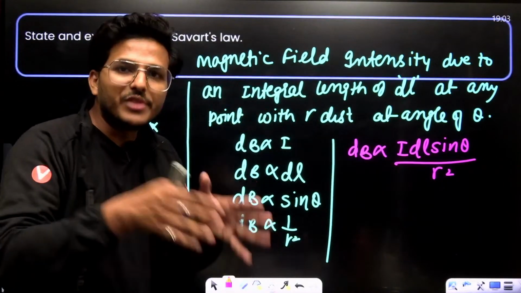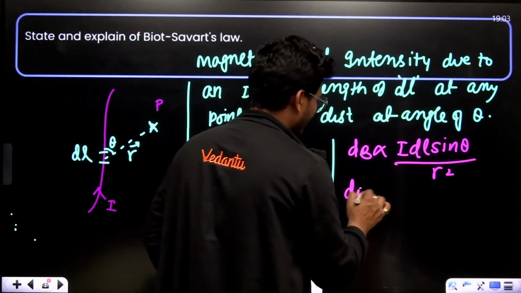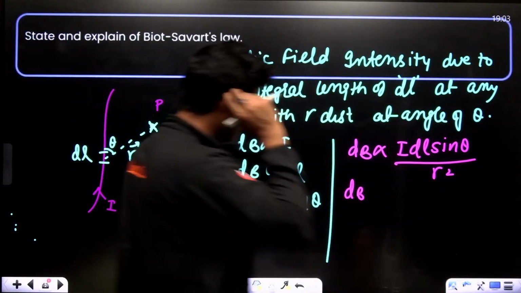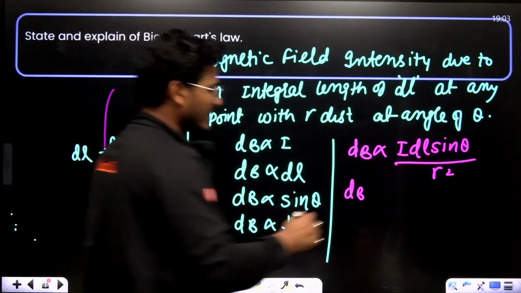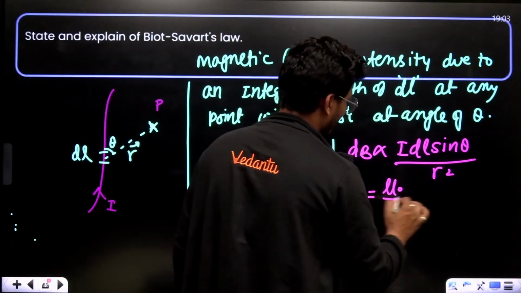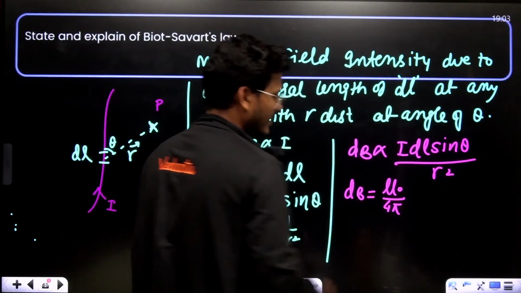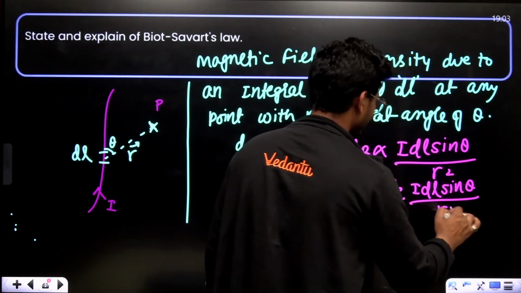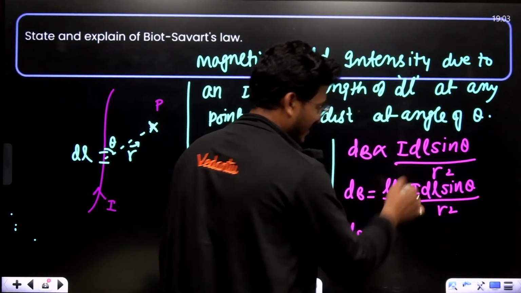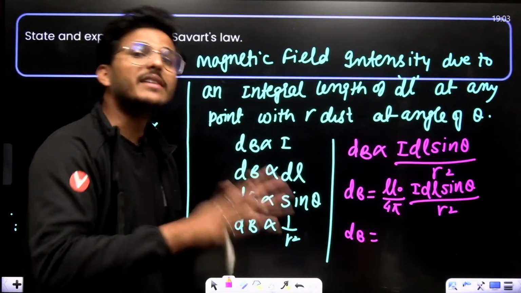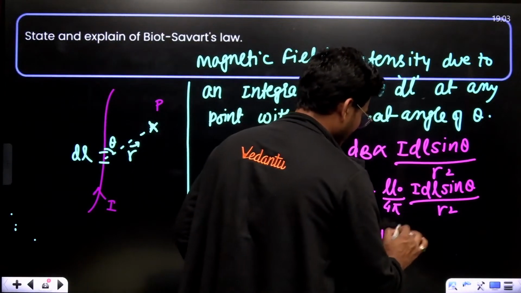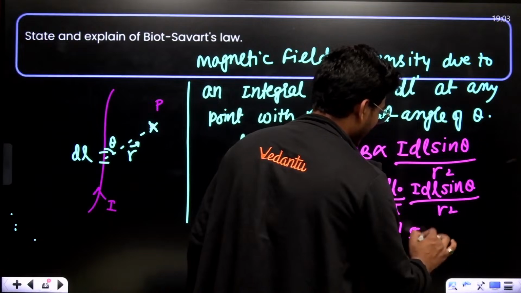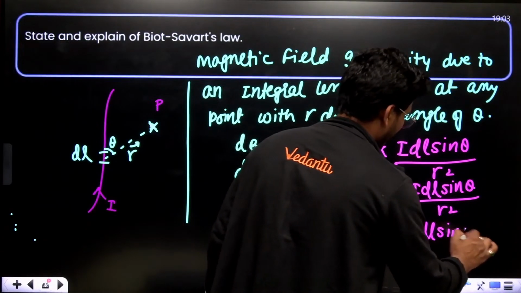If we remove this proportionality sign, we have a constant which is mu naught upon 4 pi. So dB is equal to mu naught upon 4 pi, I dl sin theta upon r square, where mu naught upon 4 pi is basically 10 to the power minus 7. So dB equals 10 to the power minus 7 I dl sin theta upon r square.